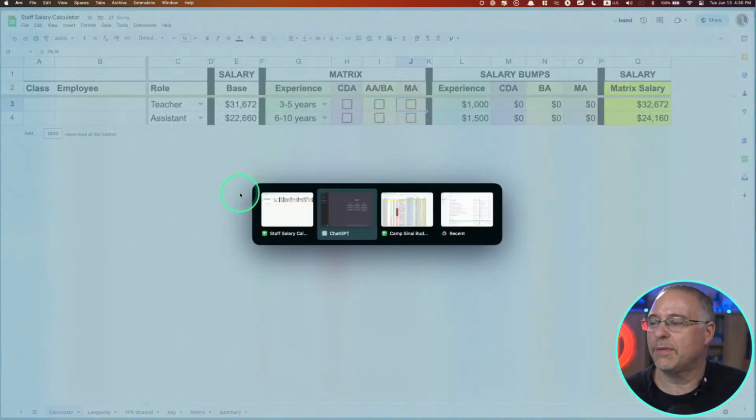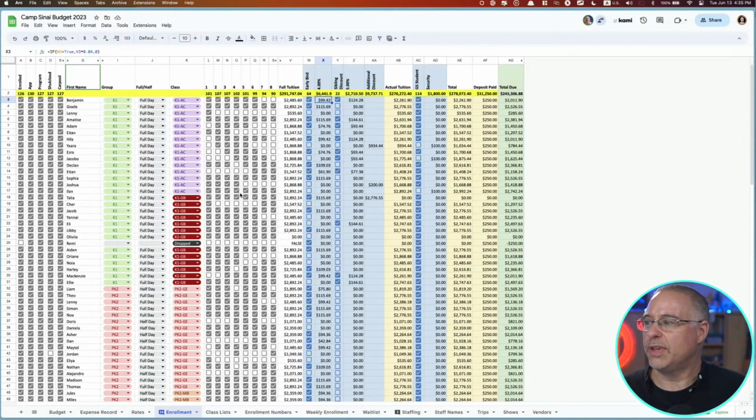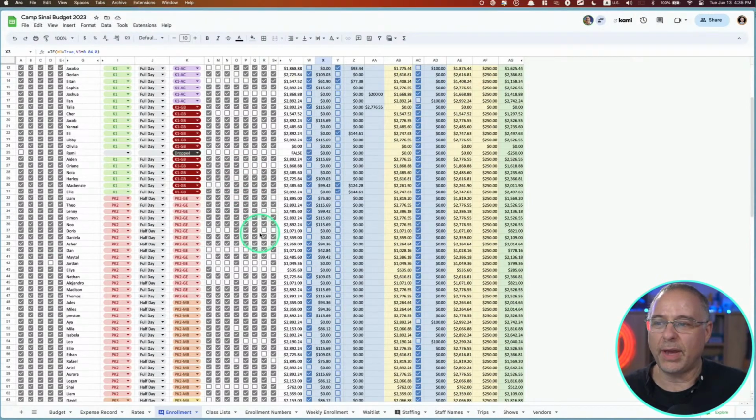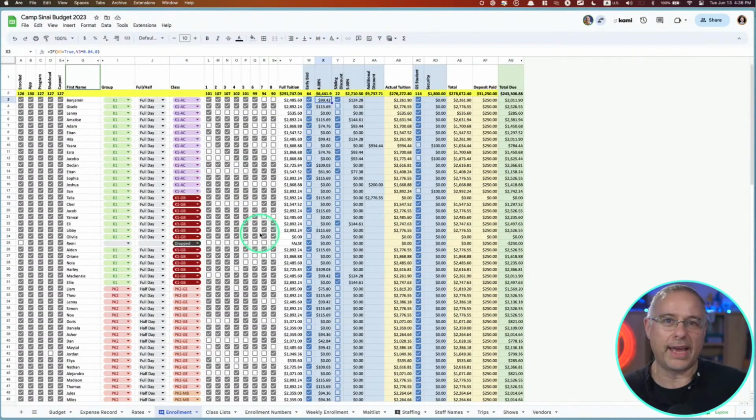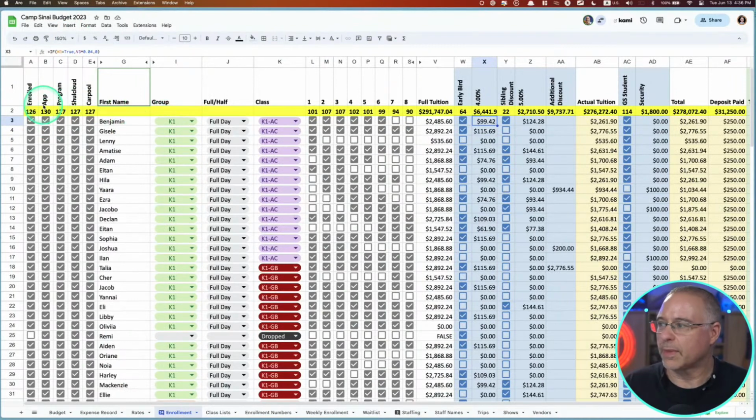All right, let me give you another example. So this is an enrollment spreadsheet for a camp. So let me walk you through this. I have hidden the children's last names, but you can see here that there's a lot going on in this page. So are they enrolled? Have they been included in the app? Are they listed in the program? Yada, yada, yada.